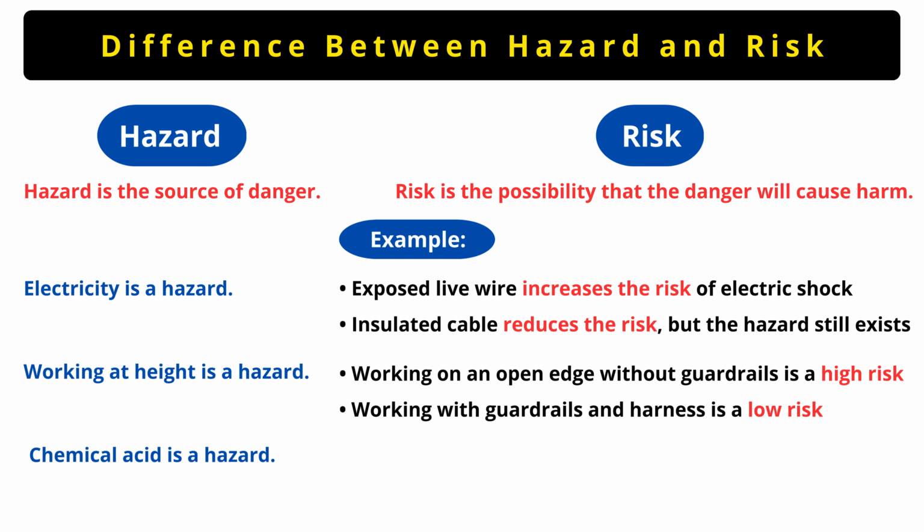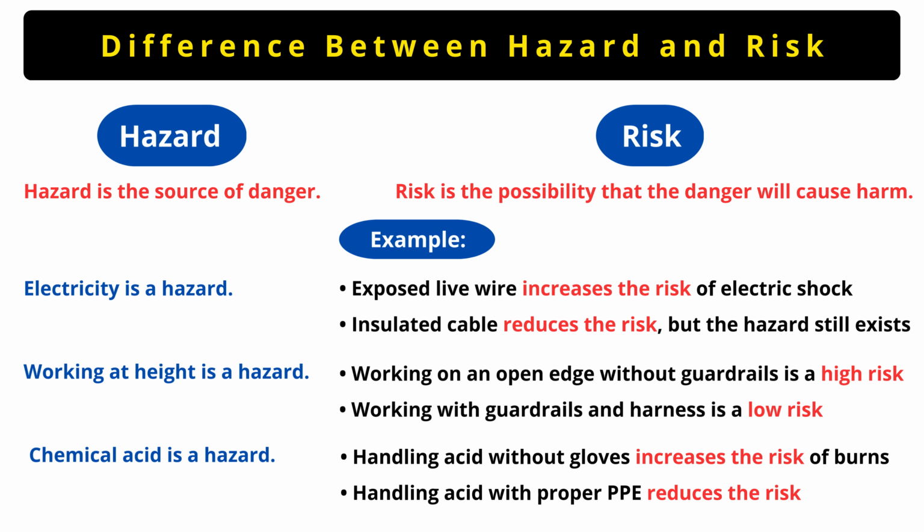One more example, chemical acid is a hazard. Handling acid without gloves increases the risk of burns. Handling acids with proper PPE reduces the risk. So remember this simple line for the exam. Hazard means what can cause harm. Risk means how likely harm will occur.